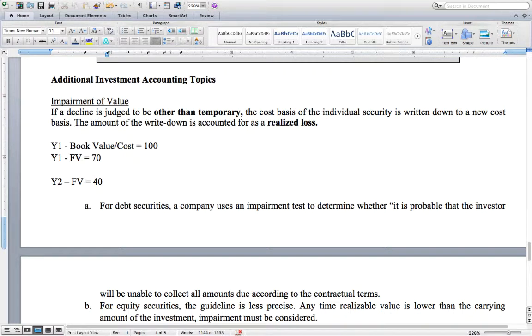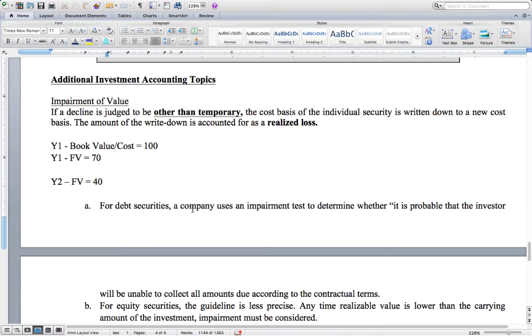And in this circumstance, the market has just really tanked, and there's no way that you think you're going to recover the value of this security. Therefore, at that time, you determine that it is other than temporarily impaired, and you have to write down to a new cost to reflect this impairment.